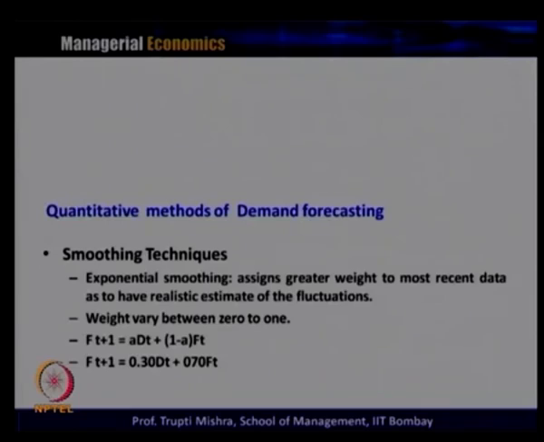In this case, for future forecasting of demand for the next time period, if the present time period is t, and the forecast is for t plus 1, 70% weightage will be given to the forecasted demand for time period t, and the rest 30% will be given to the demand for the rest of the time period.